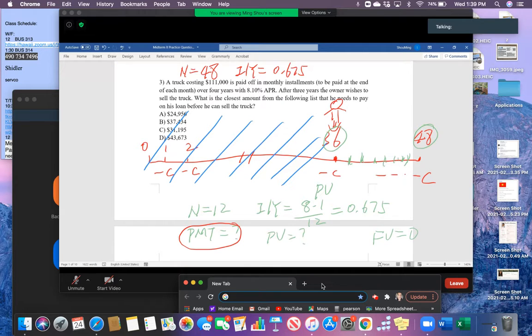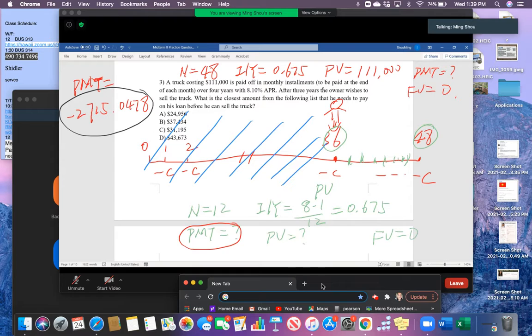This amount, the present value, should actually be 111,000, right? The period payment is what we want. Again, future value should equal 0, right? So by doing that, you can easily calculate the period payment should equal negative 2,715.0478. By contract, for each month, you need to pay this amount.